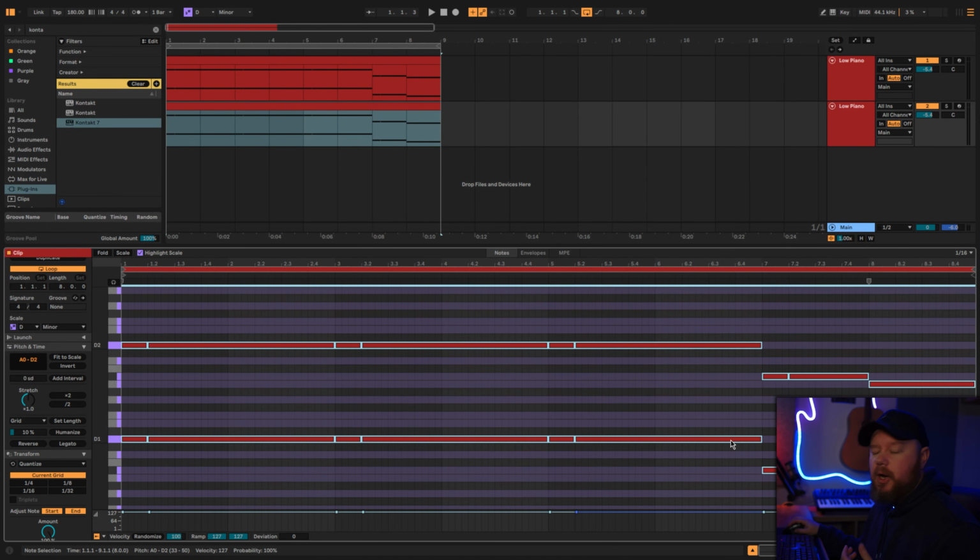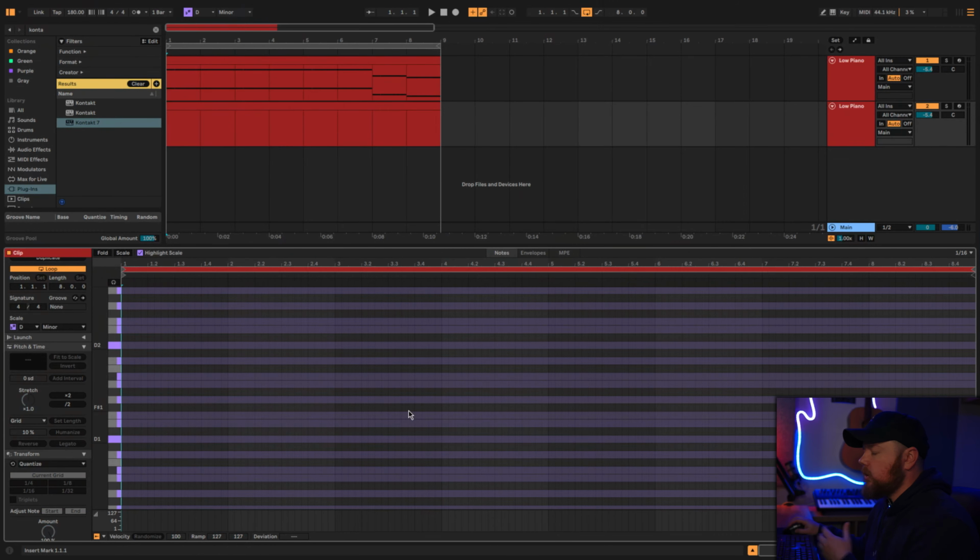So I've just duplicated the track. I'm going to delete the notes in this one, and I'm going to use this one for a higher pitch melody. The reason I've done it separately is so that sometimes I can drop out the low piano but keep the high pitch melody, and vice versa.